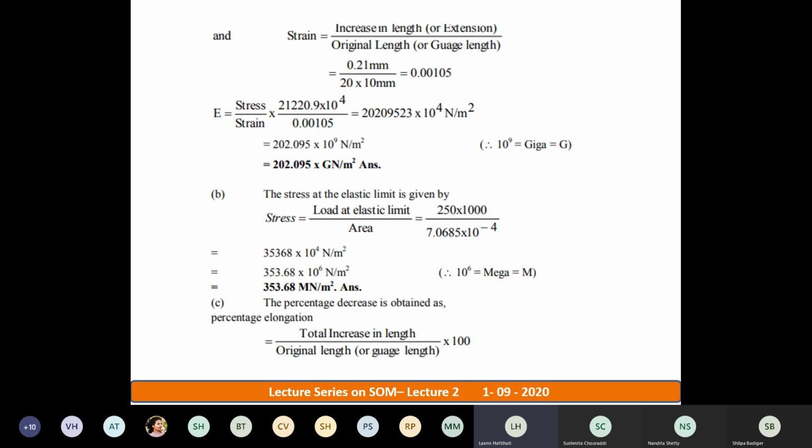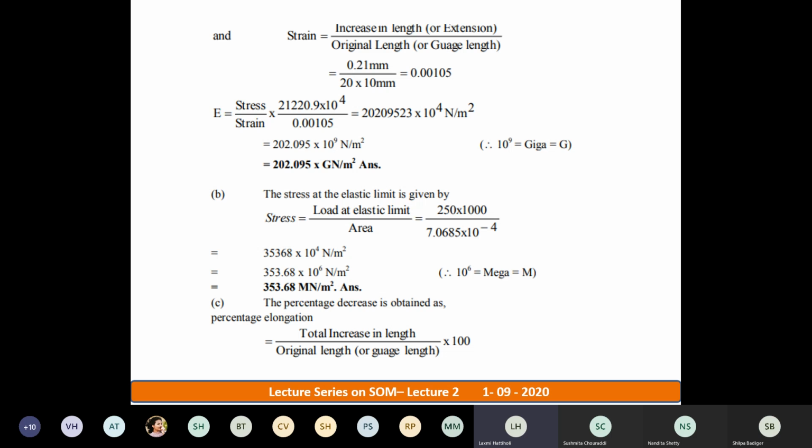Original length is 20 centimeter. So 20 into 10 is 200 mm, correct? So when you do this calculation, you will get the answer as 0.00105. Now with this, calculate Young's modulus is equal to stress divided by strain. You will get an answer that is 202.095 into 10 raised to 9 Newton per meter square. 10 raised to 9 in the sense giga. So I can take giga Newton per meter square.